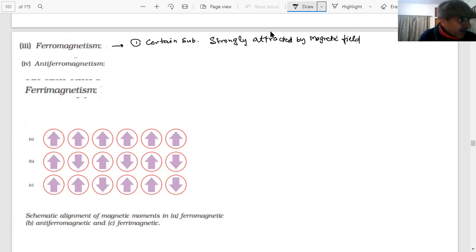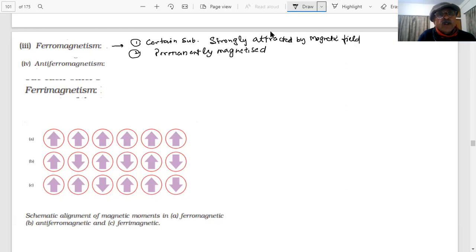They are strongly attracted by the magnetic field, students. And when you bring a magnetic field around them, there is a possibility that they may become magnetized. Second important point, they can be permanently magnetized, students, or for some period of time at least. I mean, they can be magnetized, students.